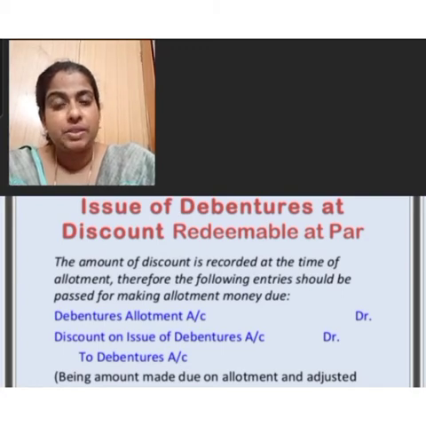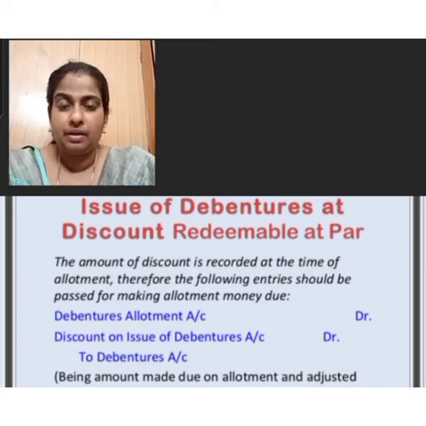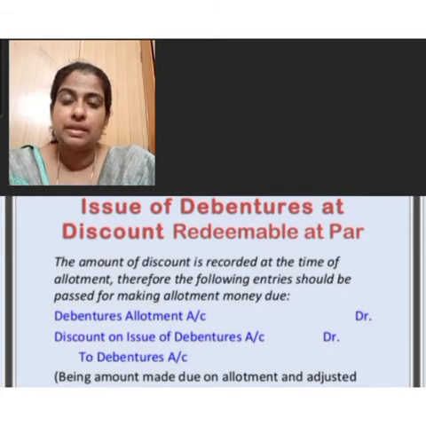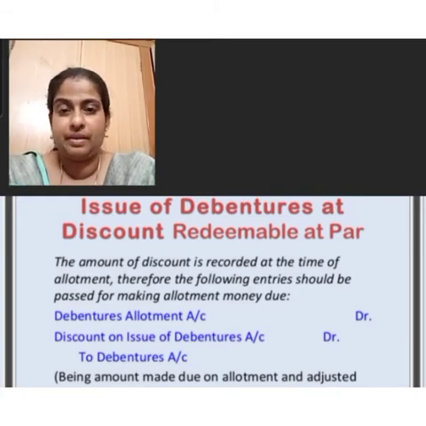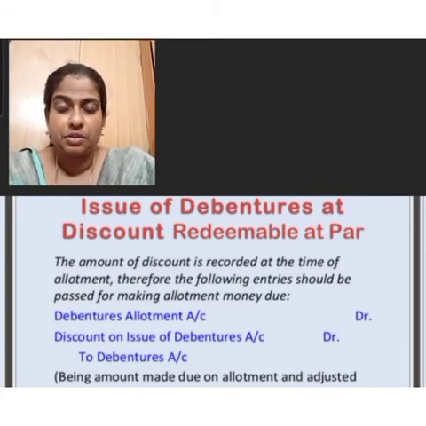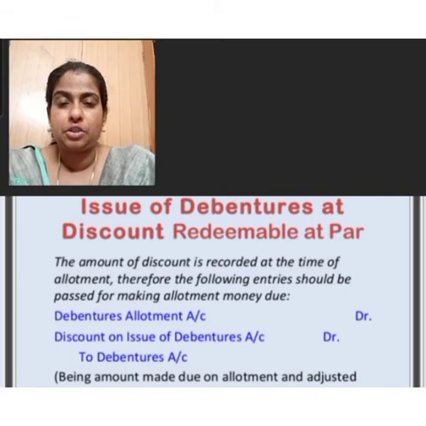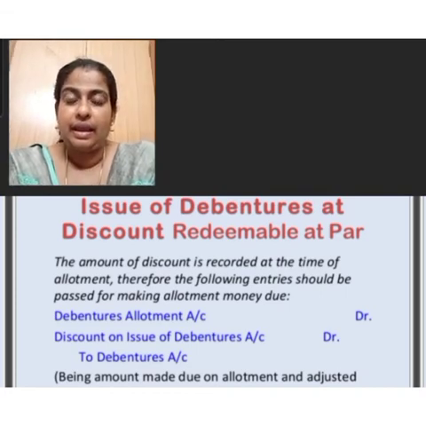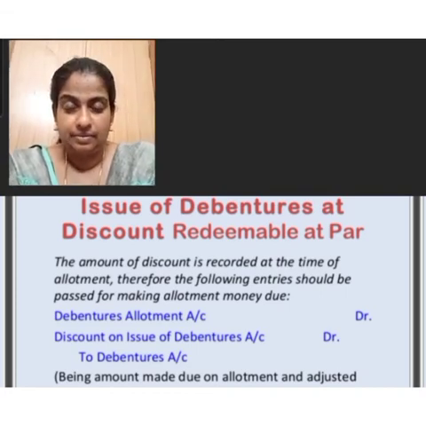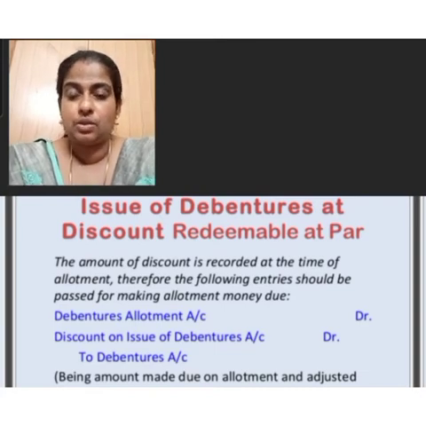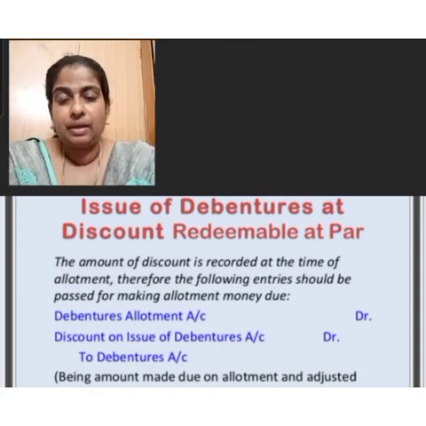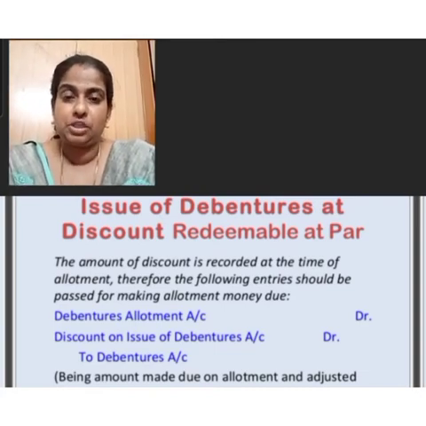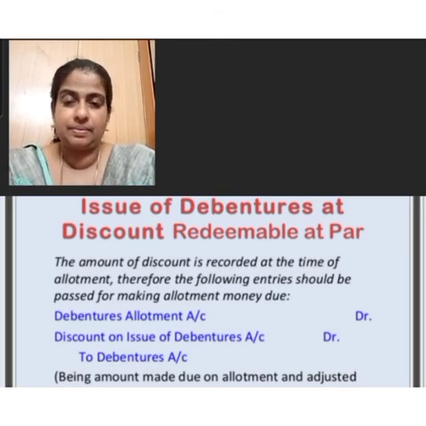When debentures are issued at discount and redeemable at par, first we want to pass the journal entry for the issue entry. The entry is bank account debit to debenture application account with the discounted amount. Suppose ABC Limited decided to issue debentures at rupees 100 and the issue price is 90. There is a discount of 10 rupees. So the amount transferred to bank account debit to debenture application equals 90 rupees.